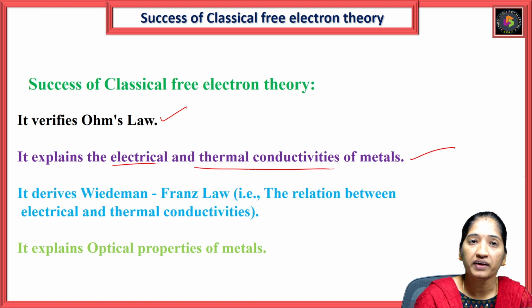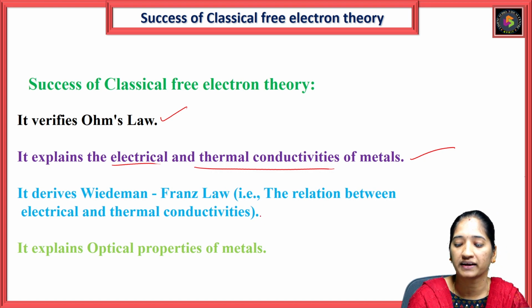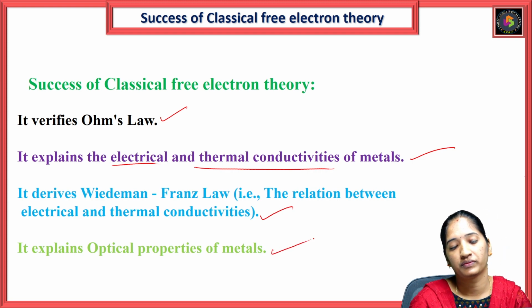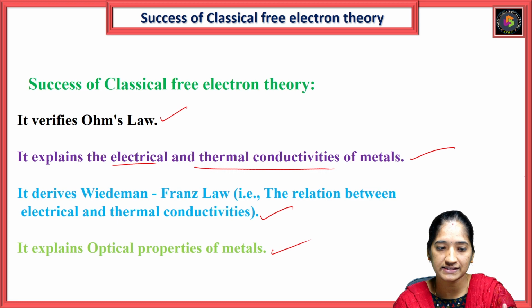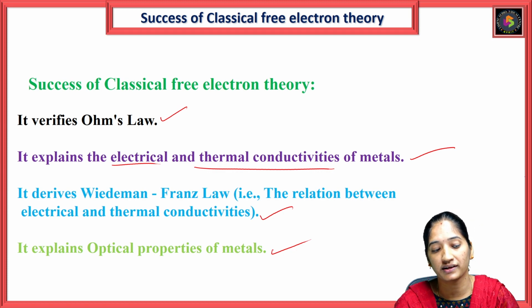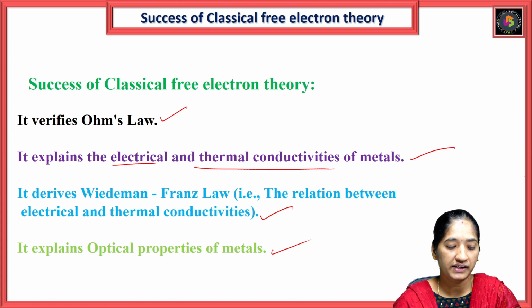It derives the Wiedemann-Franz law, the relation between the electrical and thermal conductivities, and it explains the optical properties of a metal.